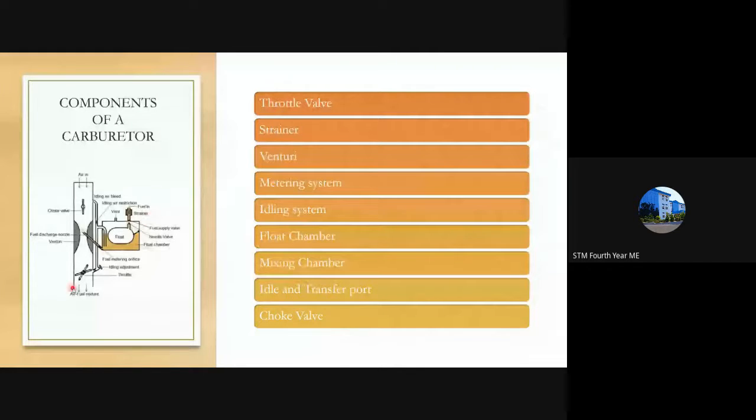So you can see here the choke valve, the throttle valve, the fuel discharge nozzle. There is a float here, the strainer here. This part is known as the venturi. Then comes the needle valve, float chamber, idling air blade, etc. These are the parts of the carburetor, and we'll discuss these parts in detail.